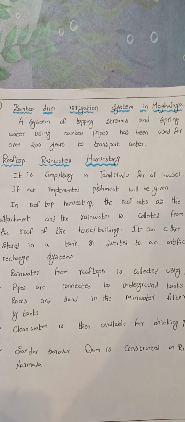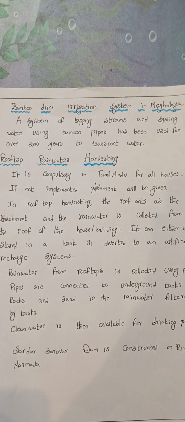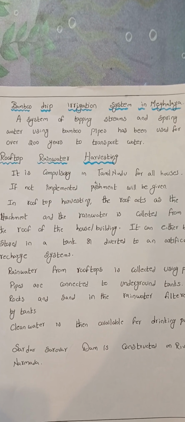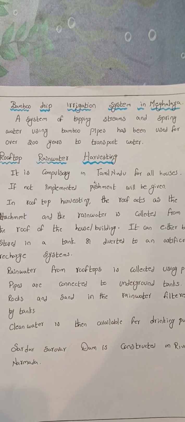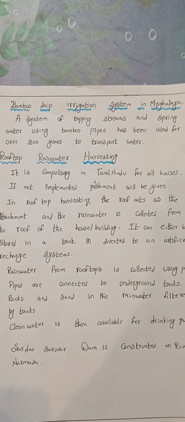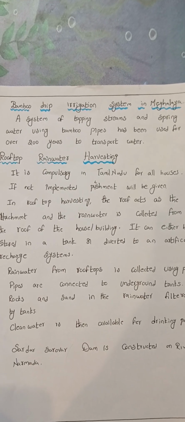The steps are: rainwater from rooftops is collected using pipes. Pipes are connected to underground tanks. Rocks and sand in the tanks will filter the rainwater. Clean water is then available for drinking purpose. Important dam: Sardar Sarovar Dam is constructed on river Narmada.